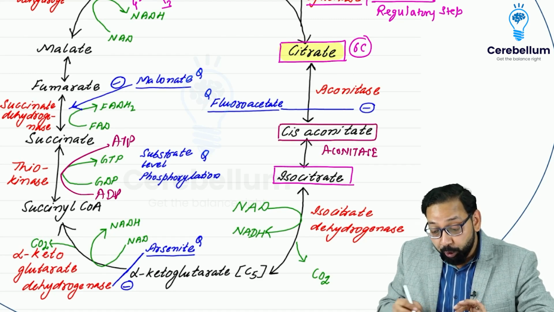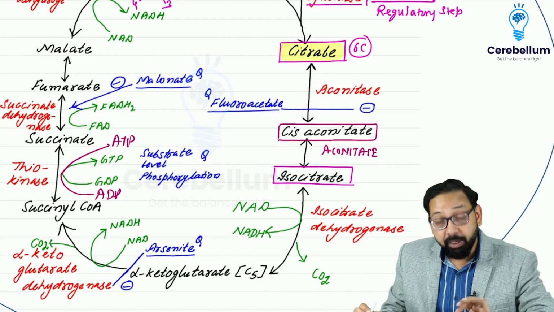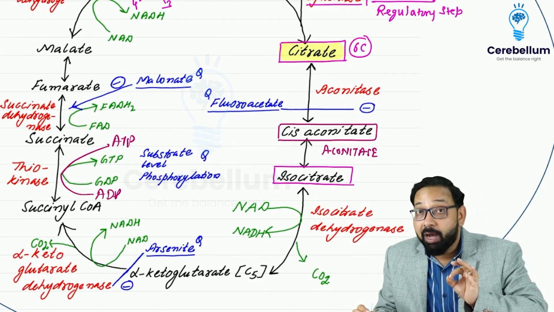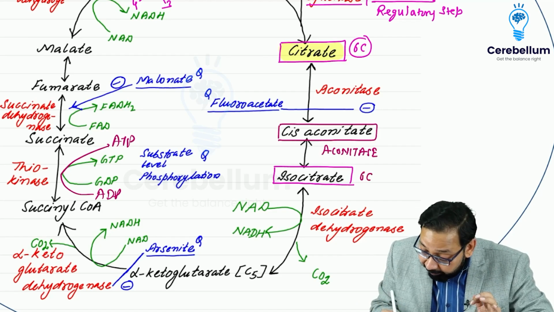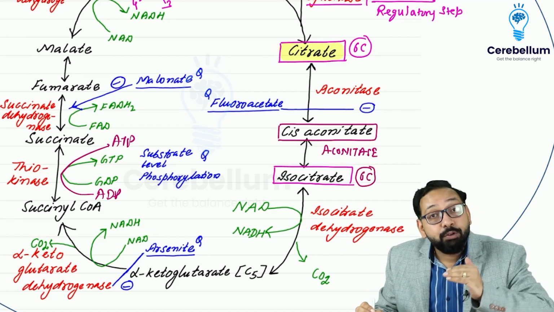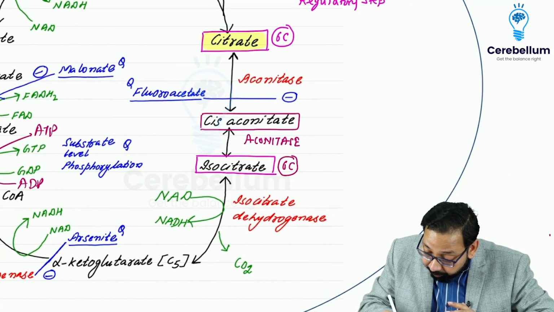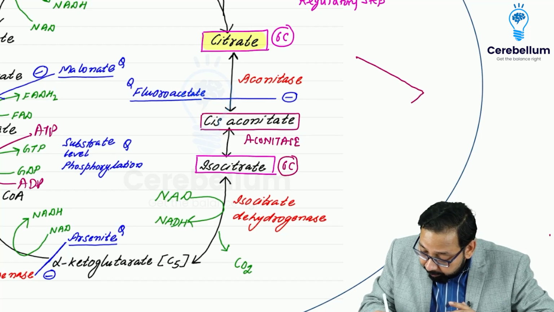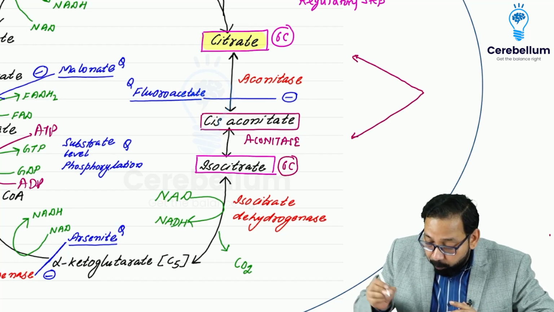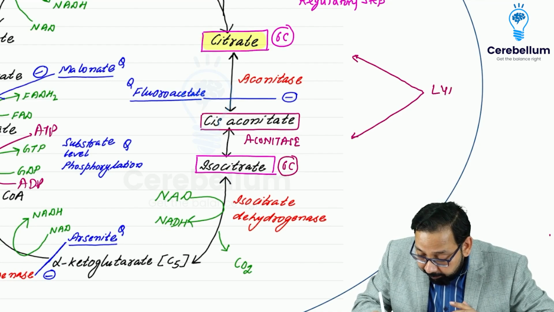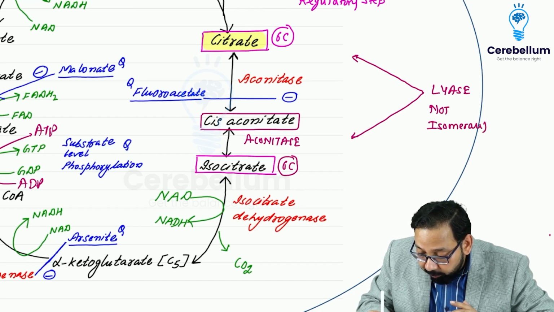Citrate and isocitrate are isomers, definitely having 6 carbons, so the enzyme should be an isomerase. No, in these two reactions, aconitase is a lyase, not an isomerase.